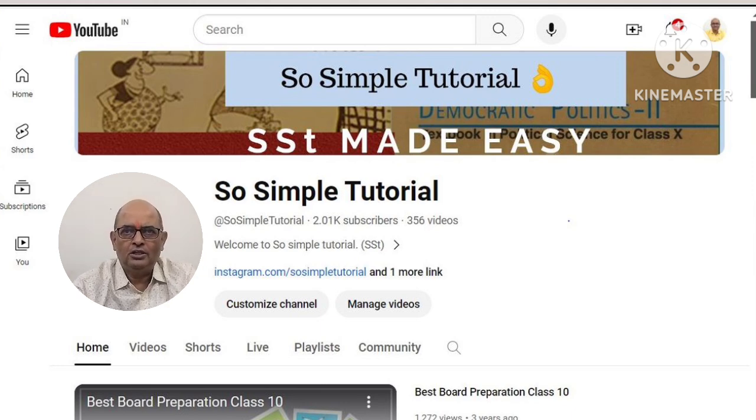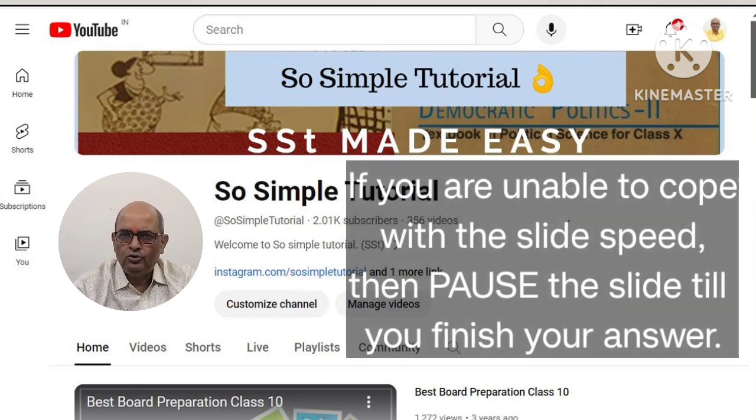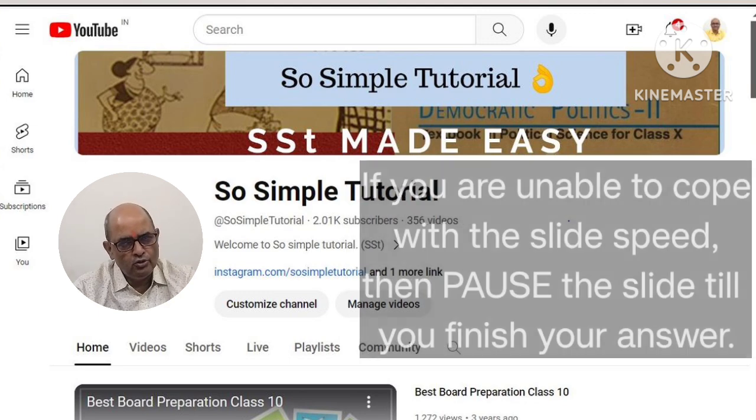Today we are going to start competency based questions that are expected in section A of your board examination. Today you will have 10 questions from match the column type, 10 questions from arrange in chronological order and 5 from graph and table type. So get ready with your pen and copy. After question number 25, I will be back with the correct answers. So you can start doing your work now.